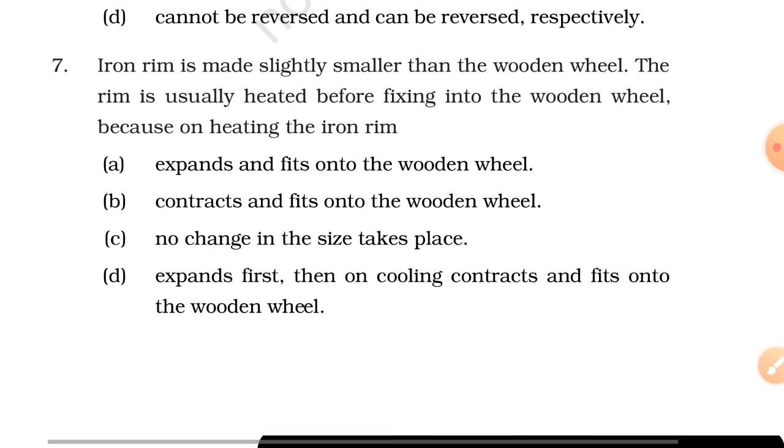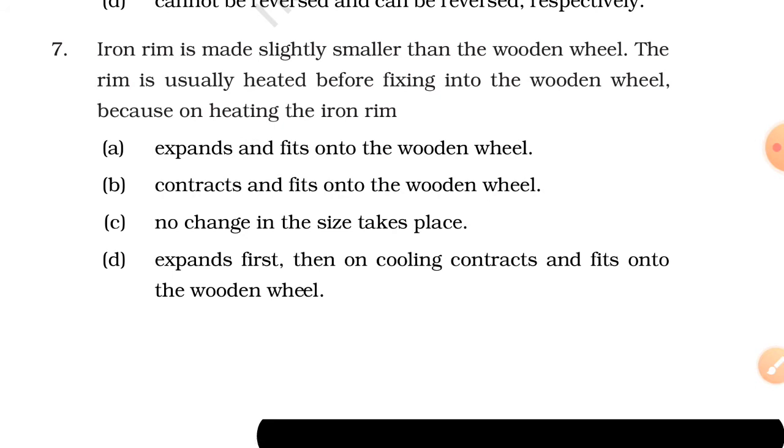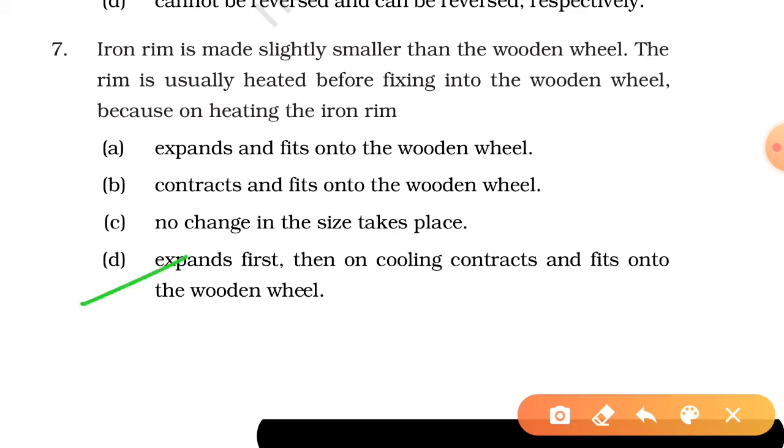Iron rim is made slightly smaller than wooden wheel. The rim is usually heated before fixing into wooden wheel because on heating the iron rim, very easy for all of you. Look at the options: expand and fit into wooden wheel, contract and fit into wooden wheel, no change in size takes place, expands first, then on cooling contracts and fits onto the wooden wheel. So what's the answer? Obviously D is our answer.